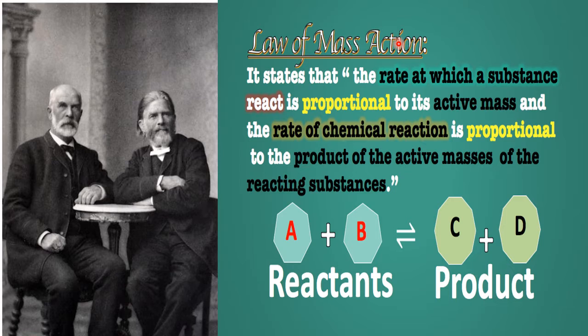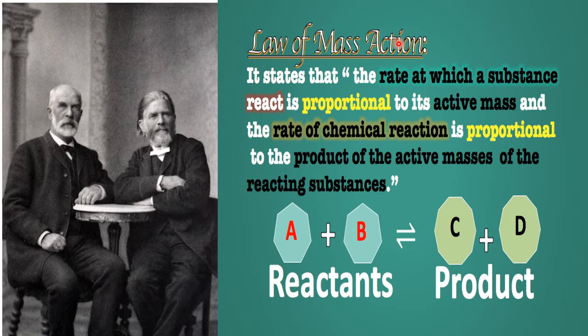But earlier, in place of concentration, they were using active mass. So what is active mass? Active mass means the mass which is active during the chemical reaction, which is being consumed. They were taking it randomly earlier, however much mass was being consumed; that was called active mass. Afterwards, Avogadro and the mole came into the picture, we weigh exactly, and then we get good results. So active mass is nothing but concentration.